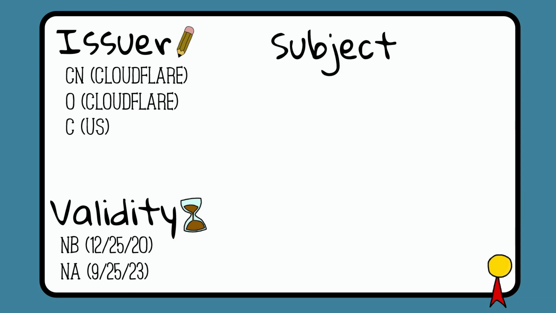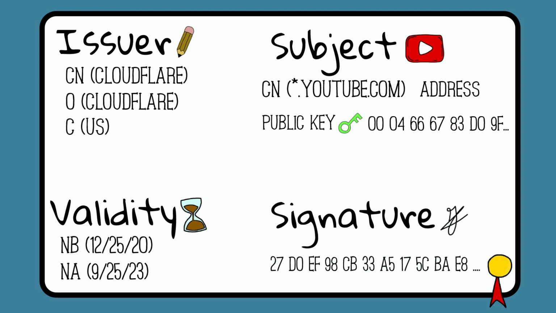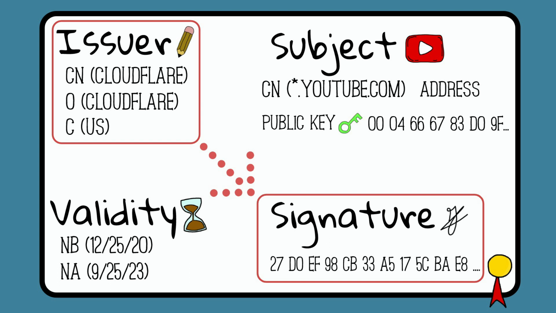The subject is the owner of the certificate and would be YouTube in our case. The subject will contain information such as common name, address, and most importantly, the public key. Lastly, a digital certificate includes its signature. This is the signature signed by the issuer that proves that this certificate is authentic. Let's focus on the signature part because it is crucial in trusting that the public key is authentic.